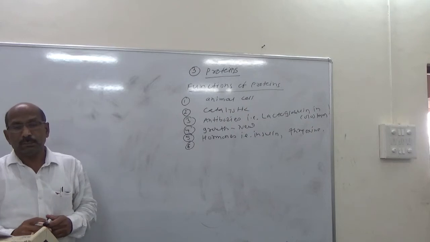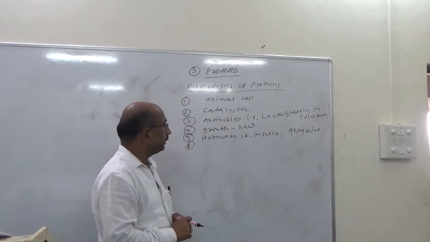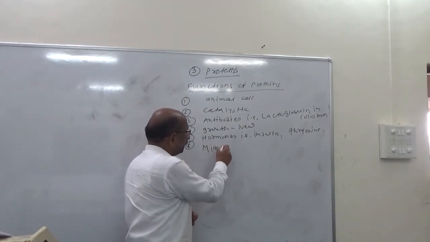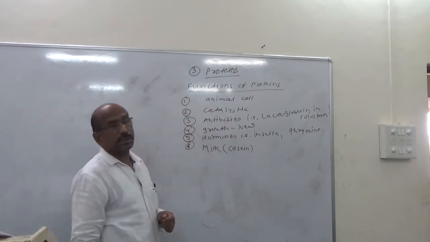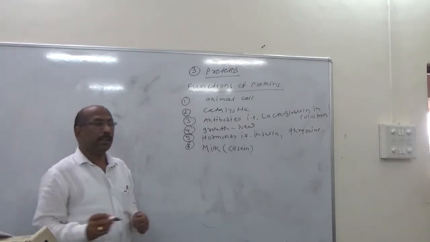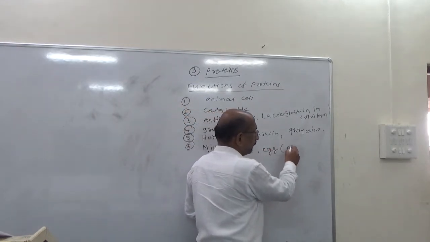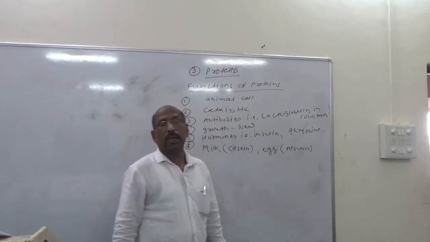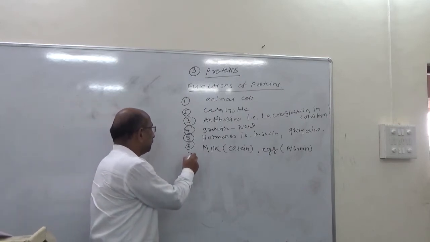Next, proteins are important constituents of milk. In milk, the protein present is casein. Casein is the important constituent of milk, and in egg there is albumin. So these are the important constituents of milk and egg: in milk there is casein, and in egg there is albumin.